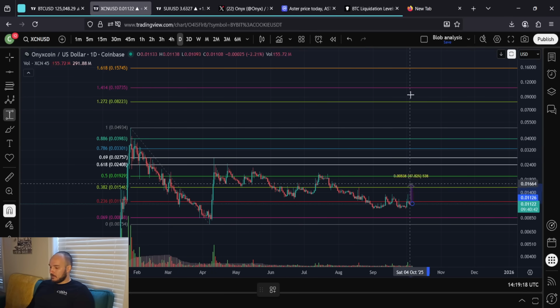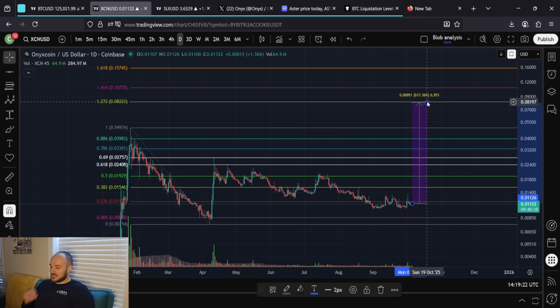But if we talk about the minimum standard, XCN's minimum is a 7x from here. That's an 8 cent price. And when I say minimum, I'm not talking about the overall move. I just mean the true minimum target is the 1.272.